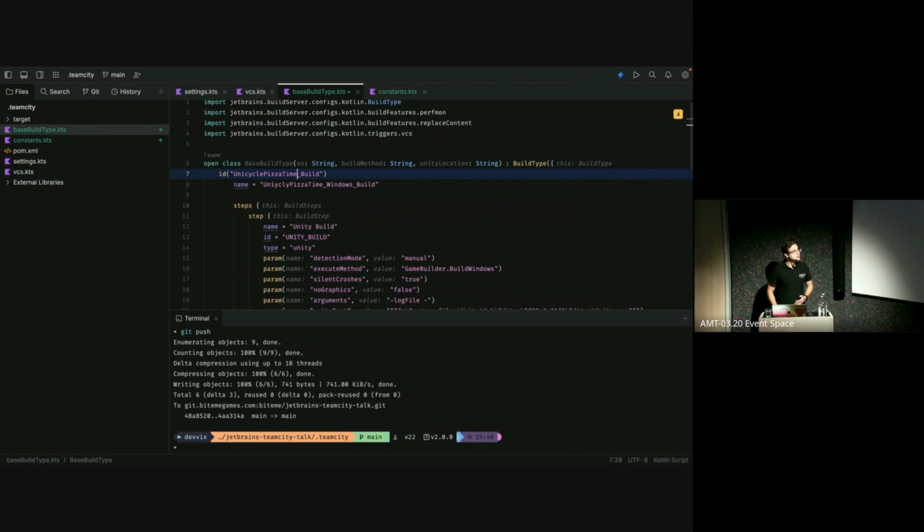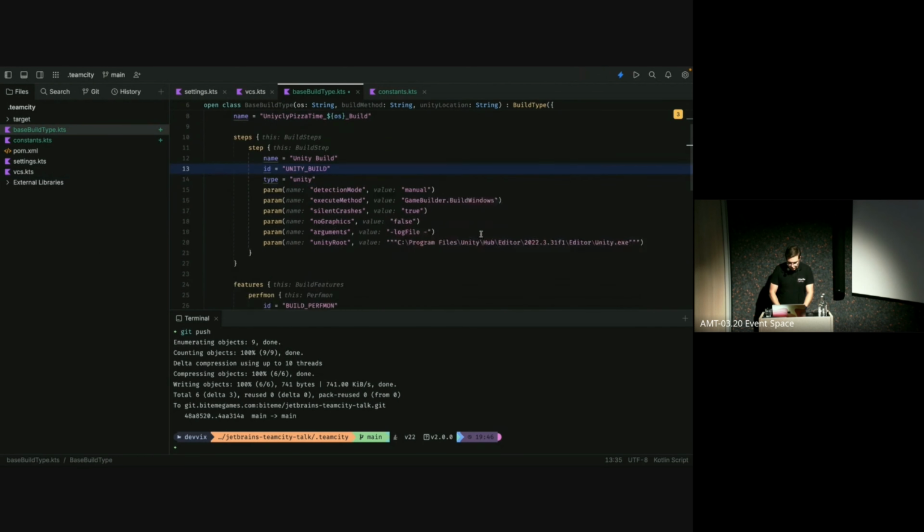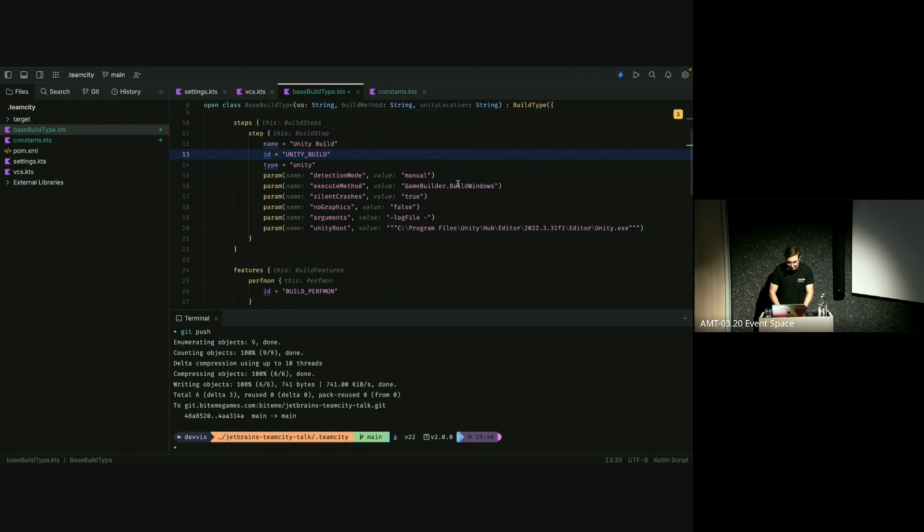Now, in TeamCity, the ID always has to be unique. So we can just use our OS here to make it unique, like so. And do the same for our name to make it a little more readable. And for the rest, nothing is really going to change much on top there. What we are going to have to change here is our execute method to accept the new parameters.